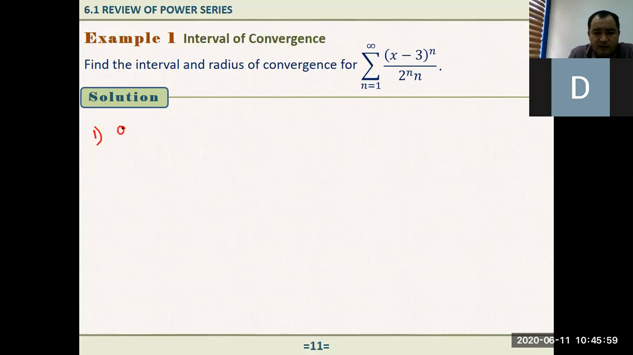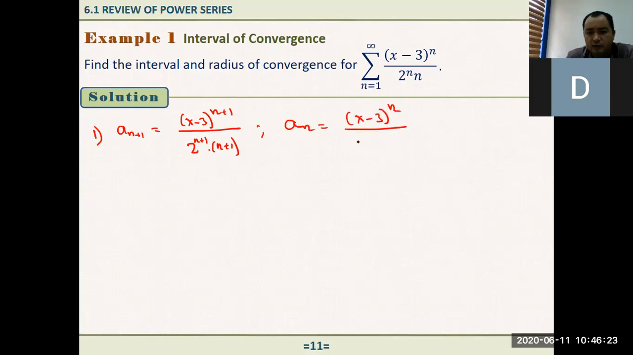Here we have a sub n plus 1, that is the n plus 1's term, that's equal to (x minus 3) to the power n plus 1 over 2 to the power n plus 1 times n plus 1, right? And how about a sub n? The n's term is just equal to (x minus 3) to the power n over 2 to the power n times n. First, let me just simplify this. Then I will evaluate its limit.